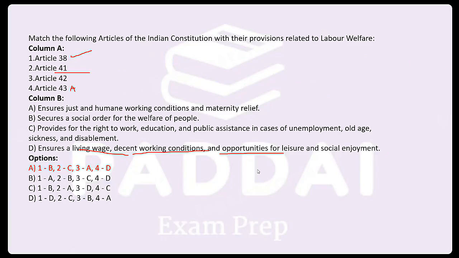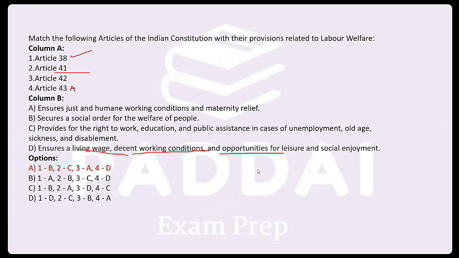Correct. By which year's industrial policy resolution was workers' participation in management introduced for the first time? Which industrial policy resolution? Write in the comment section. Very good, 1956.